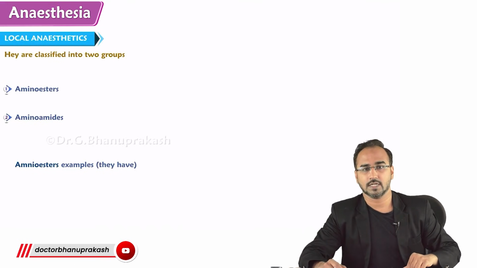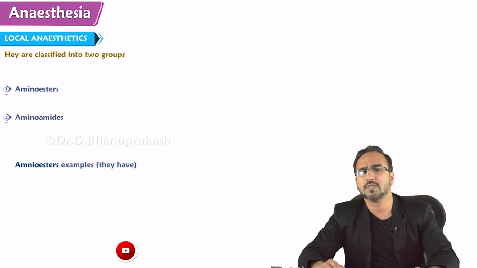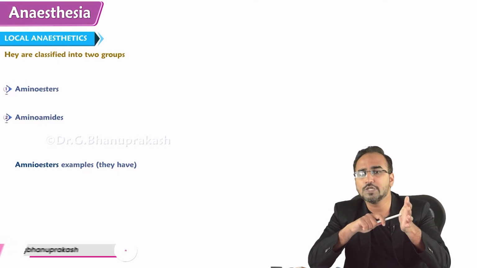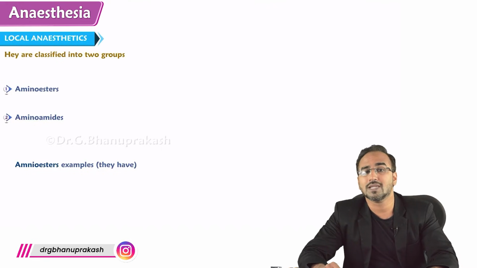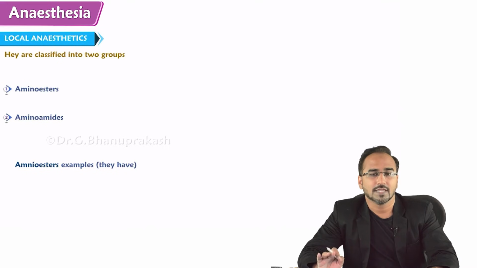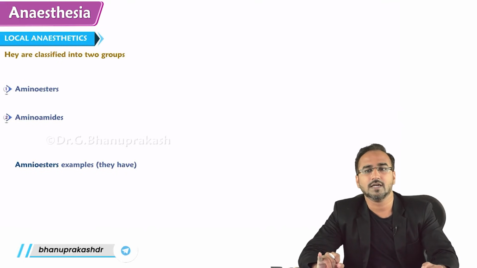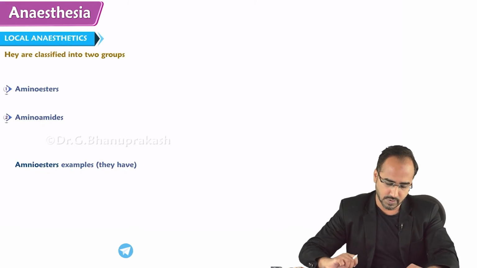Local anesthetics. Local anesthesia, as we have already discussed, means what, guys? A small area you are making numb, that is called local anesthesia. We are talking about local anesthetics. What are local anesthetics? Local anesthetics are the drugs that are given in local anesthesia, spinal anesthesia, epidural anesthesia and nerve blocks. Except for general, local anesthetics are given in all anesthesia techniques. So you can just write there.